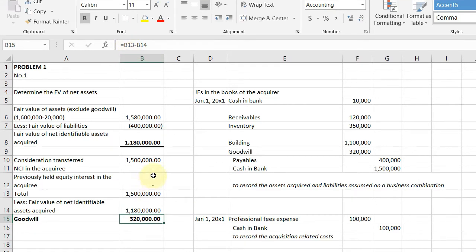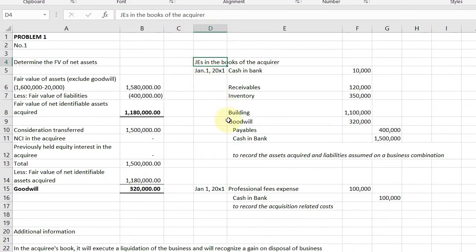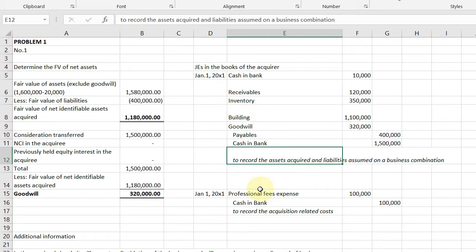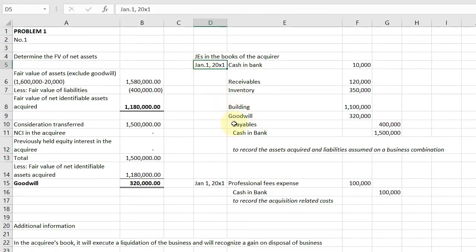Okay? So, let's first look at, although hindi siya required ng problem, tingnan natin kung paano siya gino-journal entry. Okay, in the books of the acquirer, which is ABC Co., you'll first recognize the acquired assets and liabilities in the business combination. So, for January 1, 20X1, you debit cash in bank kasi yun yung gamit.